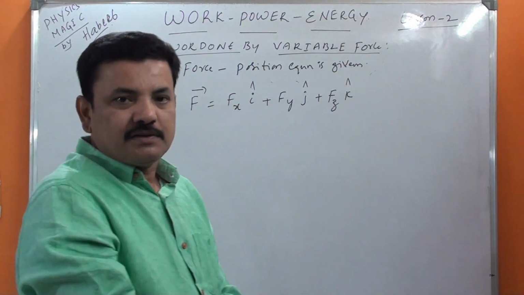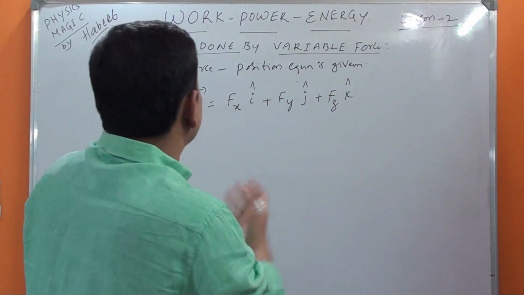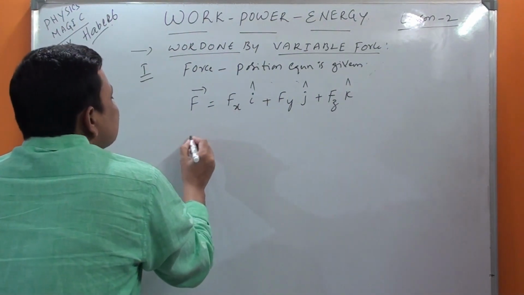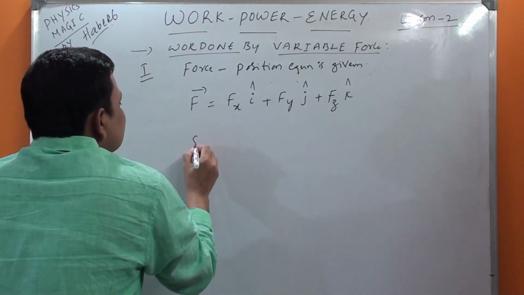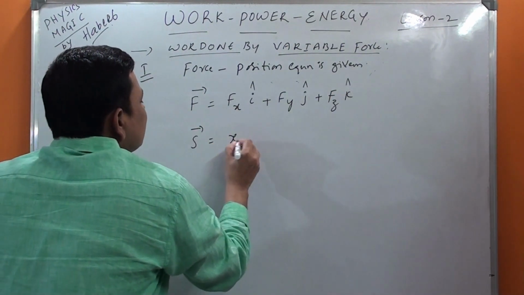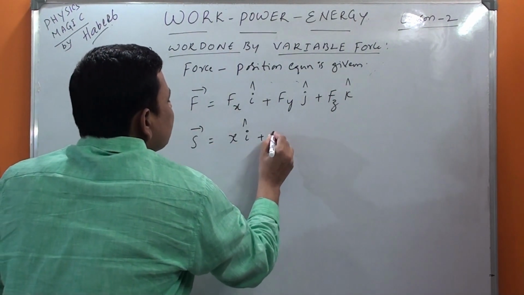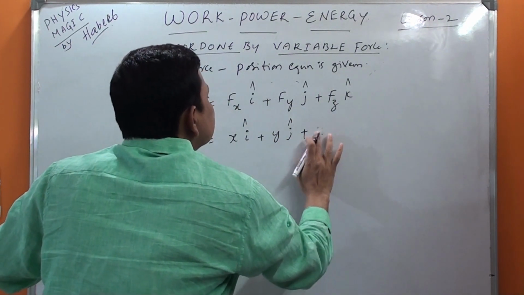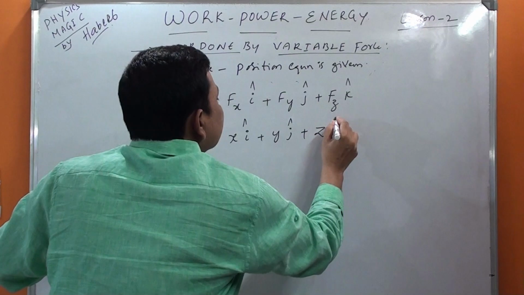This is the force vector in rectangular components. Then the displacement I am giving like this: s bar equals x i cap plus y j cap plus z k cap.